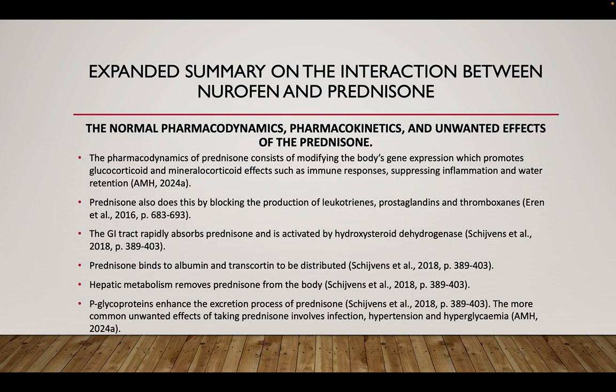The GI tract rapidly absorbs prednisone, and it is activated by hydroxysteroid dehydrogenase. Prednisone binds to albumin and transcortin to be distributed, and then hepatic metabolism removes prednisone from the body. P-glycoproteins enhance the excretion process of prednisone. The more common unwanted effects of taking prednisone involve infection, hypertension, and hypoglycemia.